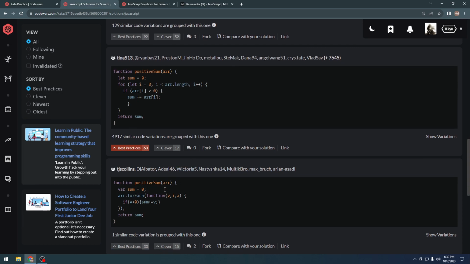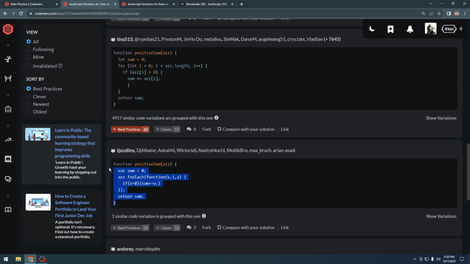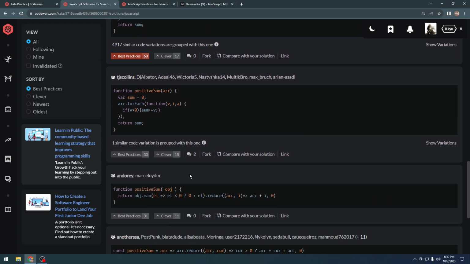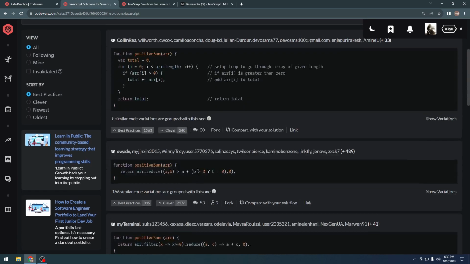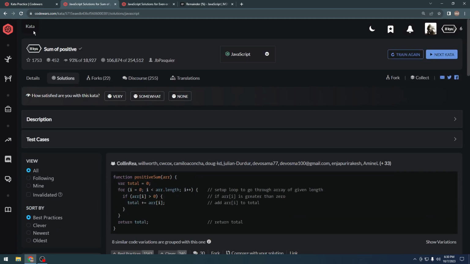Okay, so we could use forEach as well. forEach is pretty simple as well, but they're making it a bit complex. They're running another function inside it, which is not recommended. Okay, so I don't see many easy solutions, rather.